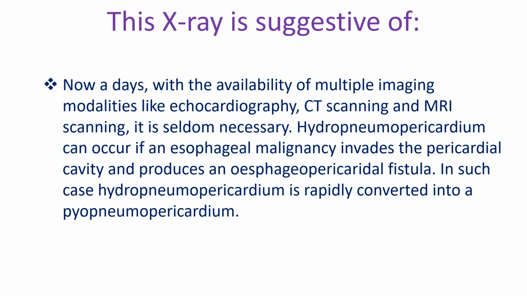Hydropneumopericardium can occur if an esophageal malignancy invades the pericardial cavity and produces an esophagopericardial fistula. In such case, hydropneumopericardium is rapidly converted into a pyopneumopericardium.